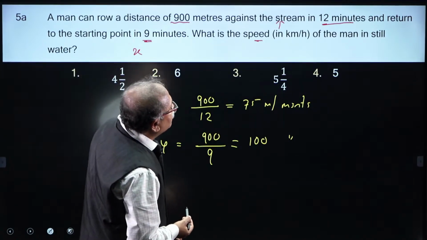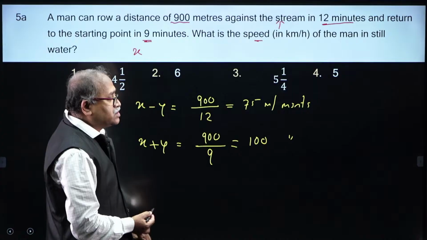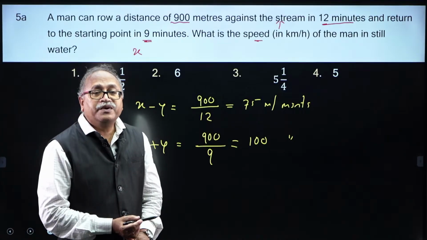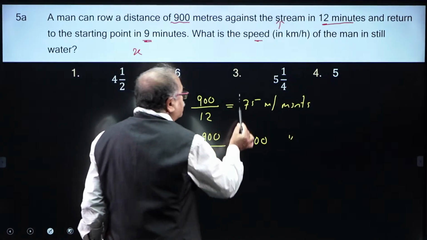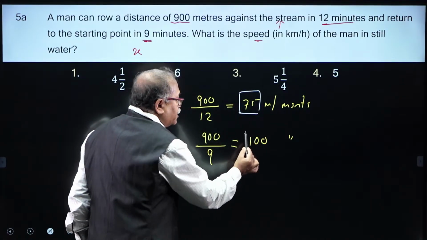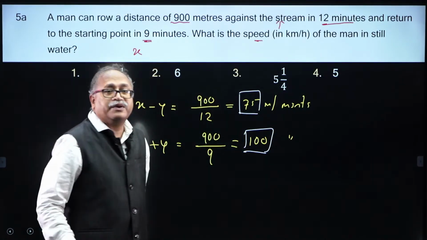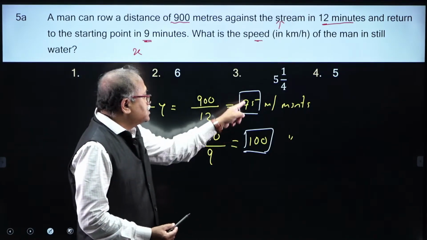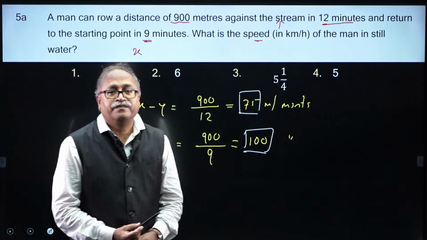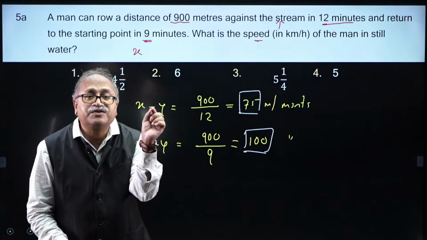What is the speed of the man in still water? When I know the downstream speed and the upstream speed, what will be the speed of the boat? Sum divided by 2. What will be the speed of the stream?